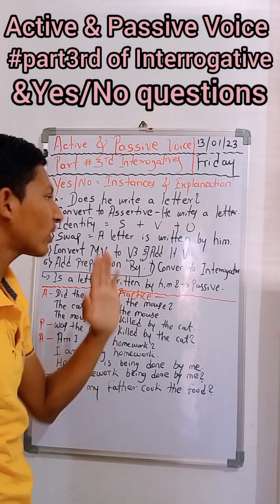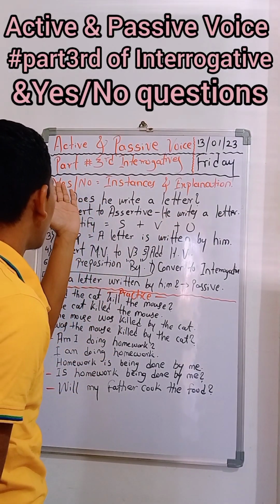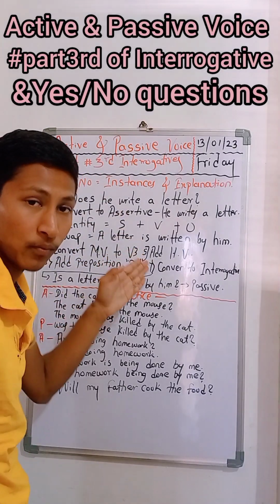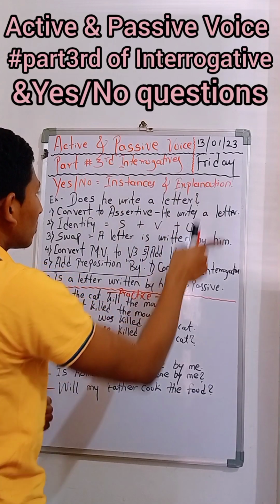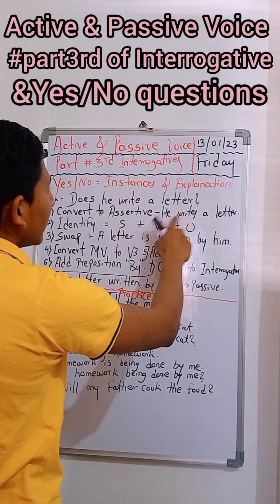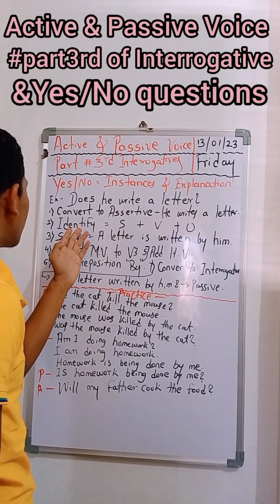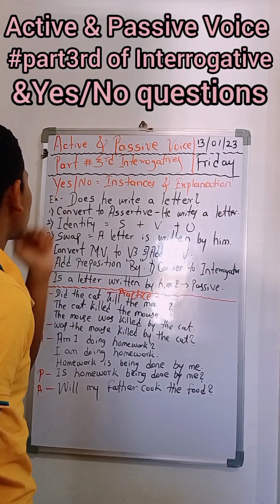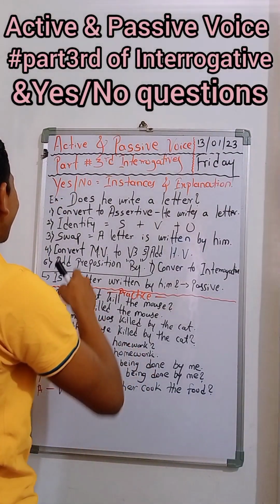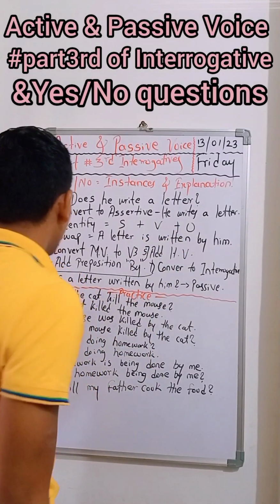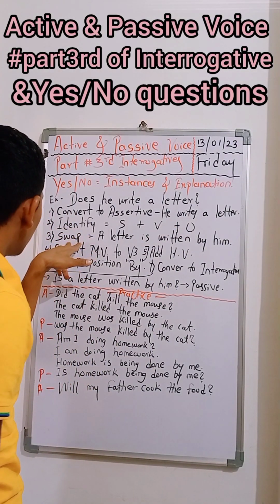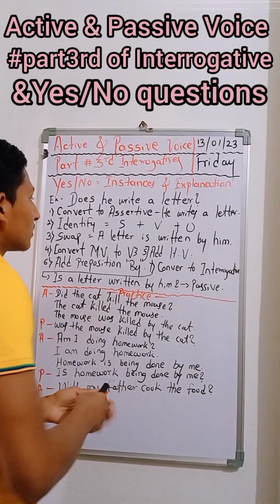We have the question, what we call interrogative, in a yes-no type of question, that is, does he write a letter. And now if we convert that to assertive, that becomes he writes a letter. And here this second rule of the yes-no type explanation tells us to identify the subject, verb and object. And here subject, verb, object means swap.